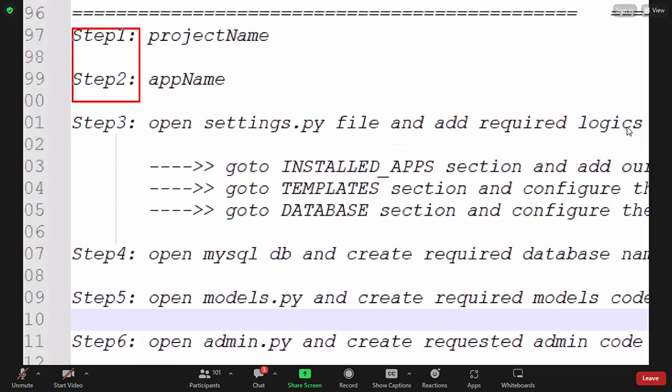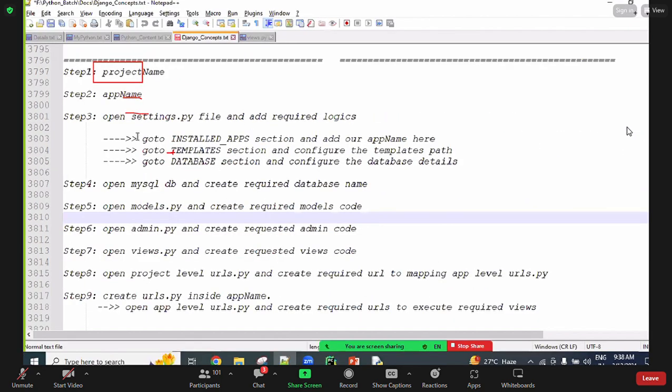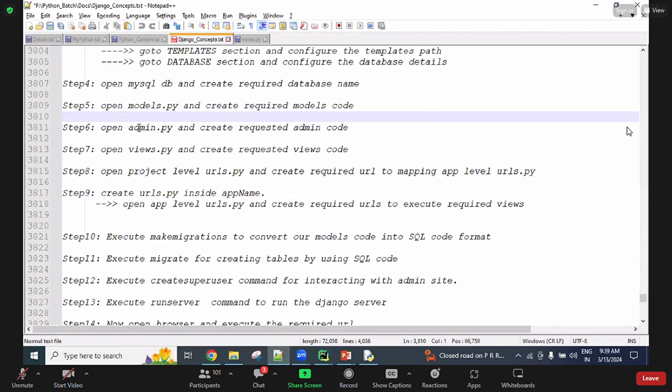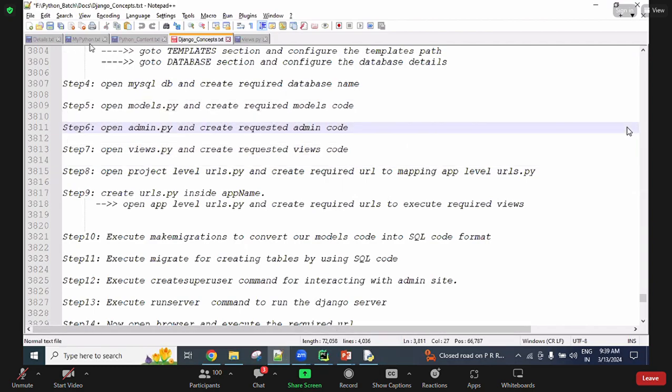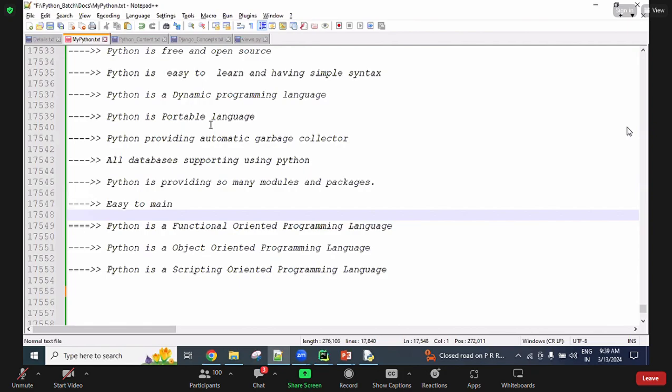Step 2, what you are doing. Step 3, what you are doing. All these things I explain myself multiple times, and later I ask the students only what is next, like that, and as per that they develop the coding. The people who have knowledge of the procedure related to every concept will write the code more easily. So in many batches I'm focusing on the procedure point only, guys. Any topic I'm teaching, what are the procedures there? I give steps, and by following the steps, people can write the logic.